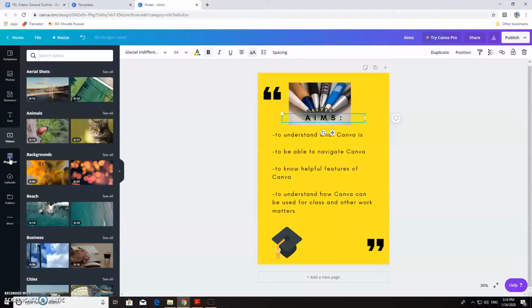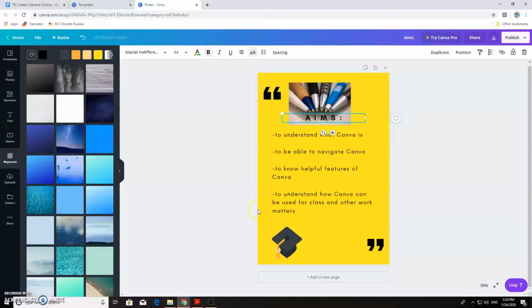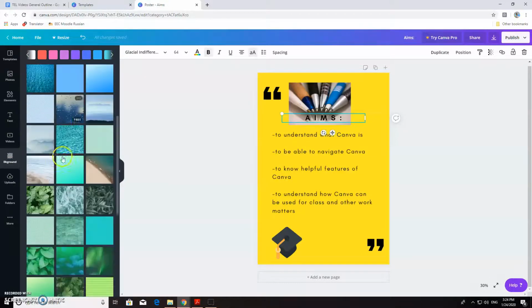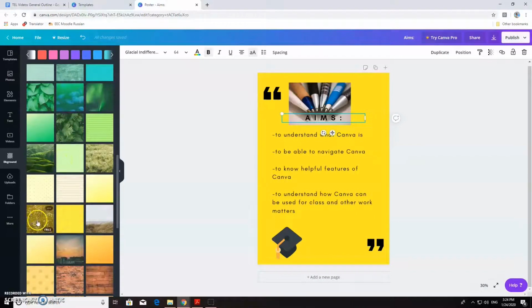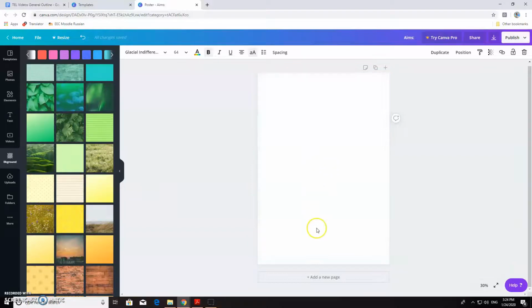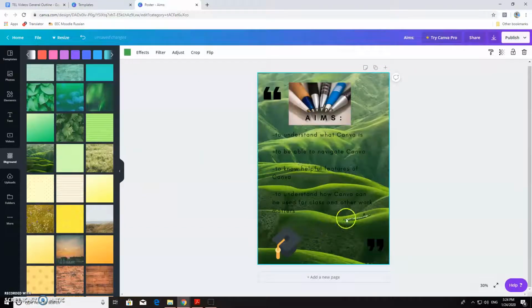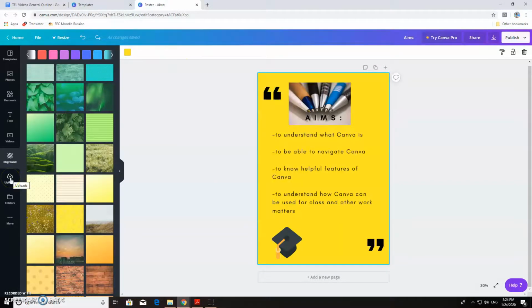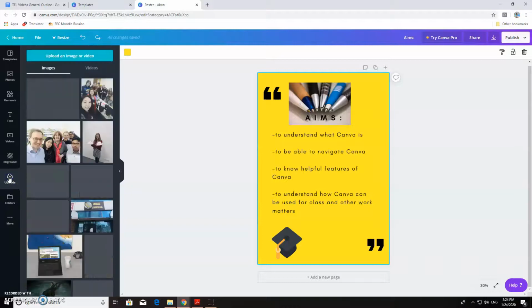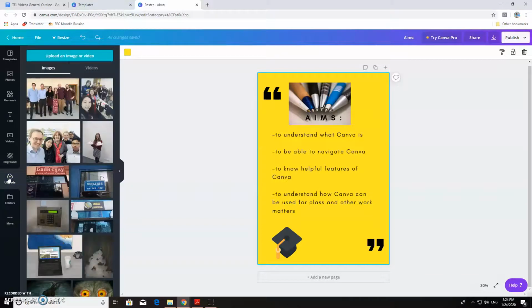Getting closer to the end, we have the backgrounds. I already have a yellow background, but I could choose between different colors up here and also different textures or backgrounds as well. The same thing would happen. You'd click and drag, and it would change the background. Perhaps I made a mistake and I didn't want to change the background. I can always undo with this undo button here. And finally, we have uploads. This is where you can upload images or videos, and that's a little intro of creating things on Canva.